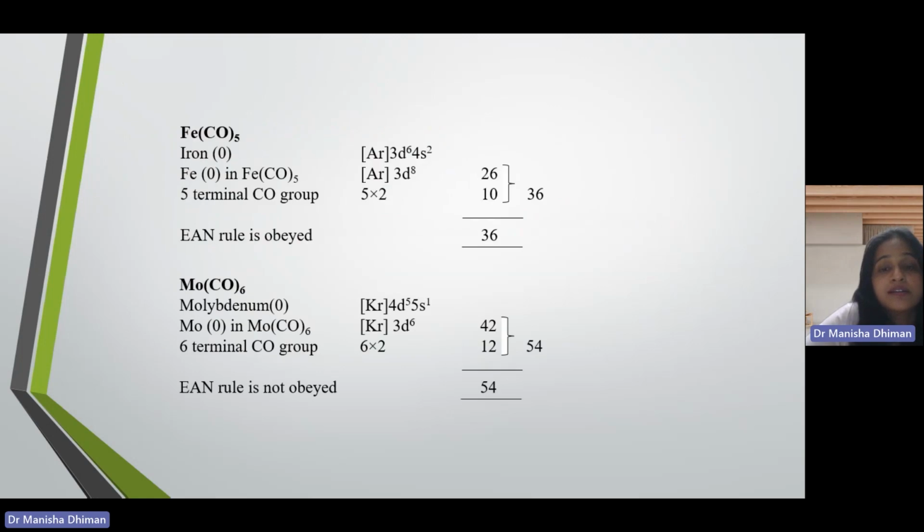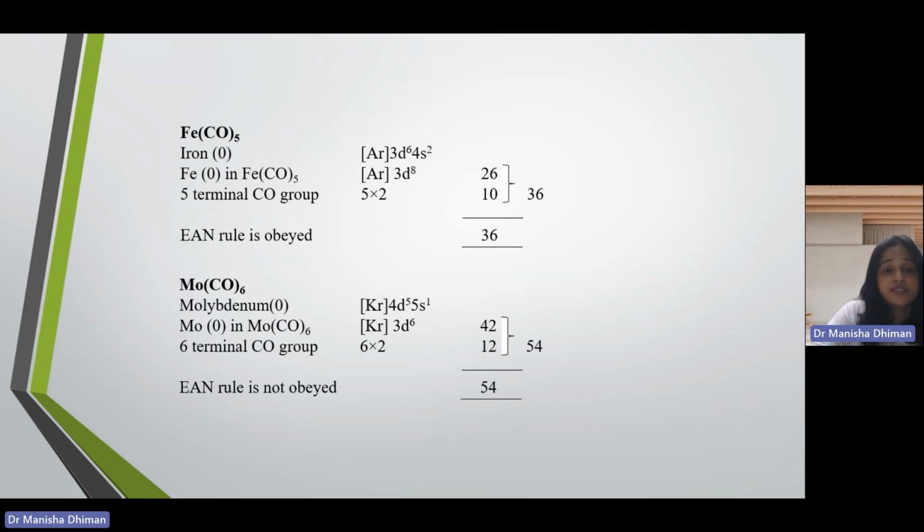Okay, let us consider another example, Fe(CO)5. Iron has atomic number 26, so 26 electrons are there in iron. Each carbonyl ligand will donate 2 electrons. So if 5 COs are there, that means a total of 10 electrons will be there, making it a total of 36. So 36 is a noble gas configuration. It is the atomic number of krypton. So that means the effective atomic number rule is obeyed.